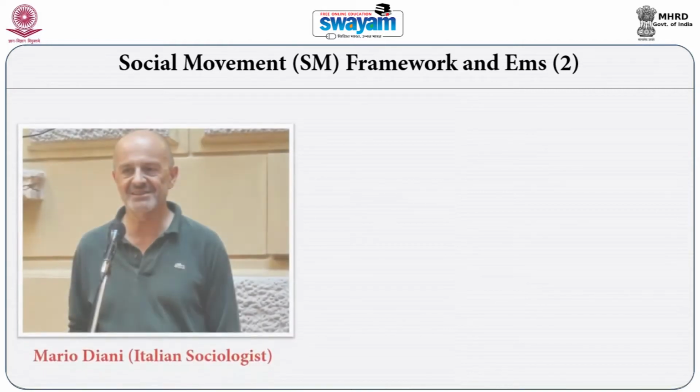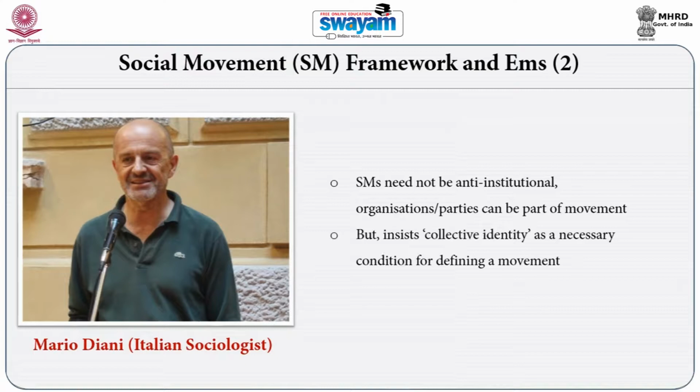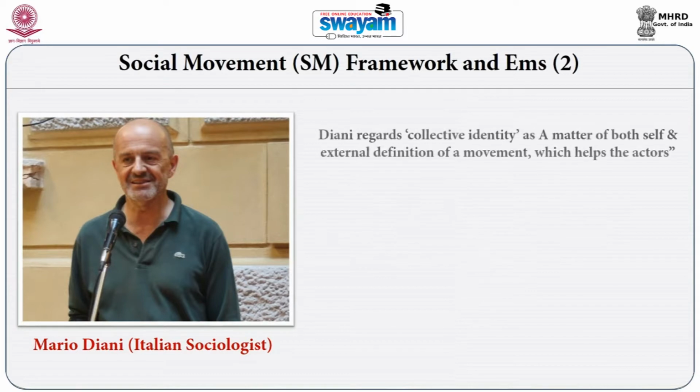Let's come to the second framework of understanding environmental movement from a social movement framework. Here I am referring to the Italian sociologist Mario Diani. Diani considers that social movements need not be anti-institutional. So organized parties, or political parties, can be a part of the movement. But Diani insists on the collective identity of the movement, in the sense that every movement produces a common identity, because it is through this identity that the movement's meanings are defined and carried forward.